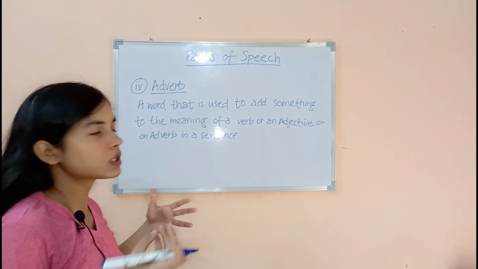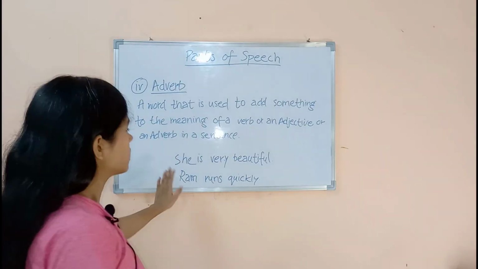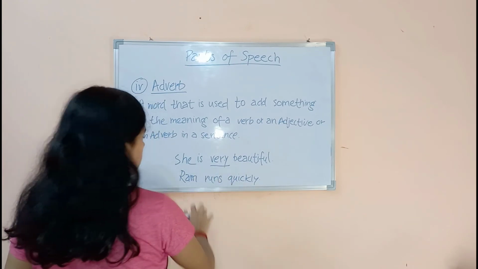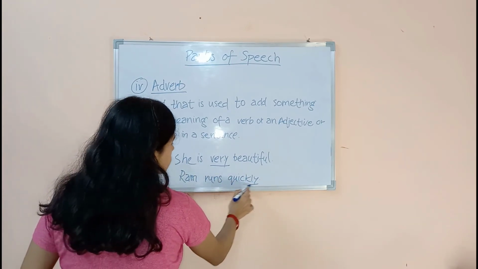What does this mean? Let's see. When I say she is very beautiful, here I have used very, and Ram runs quickly, I have used quickly.